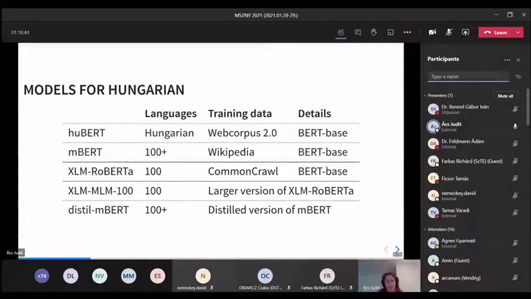And there is a larger version of this model called XLM MLM 100, which has 16 layers instead of 12 layers. And the 5th model that we worked with was a distilled version of the multilingual BERT. This means that they train a smaller student model that tries to imitate the teacher model, MBERT. And by this, they create a much smaller version of the model in the hope that the performance doesn't suffer too much. And these all support Hungarian, of course.